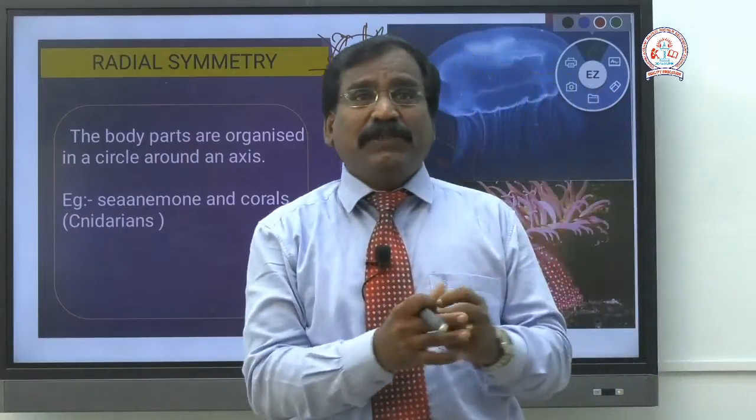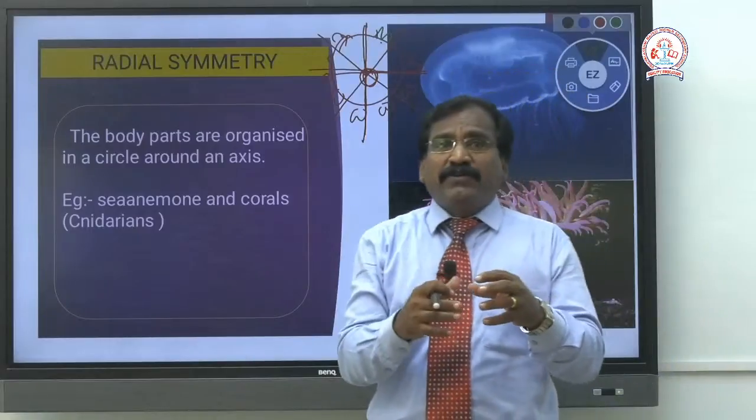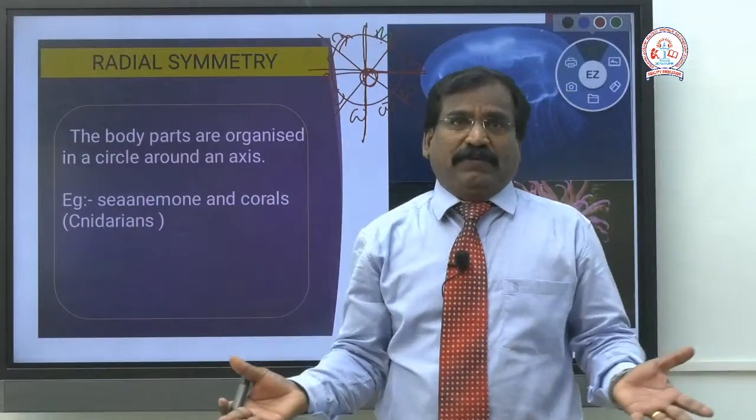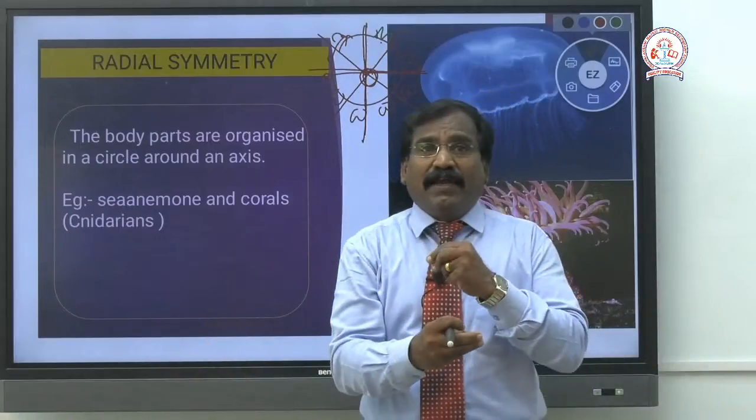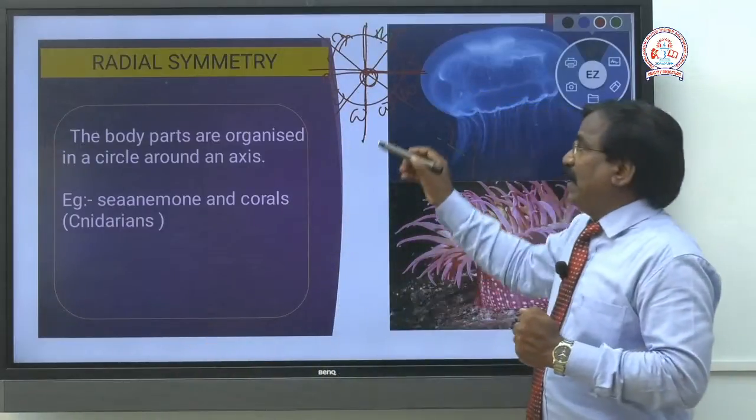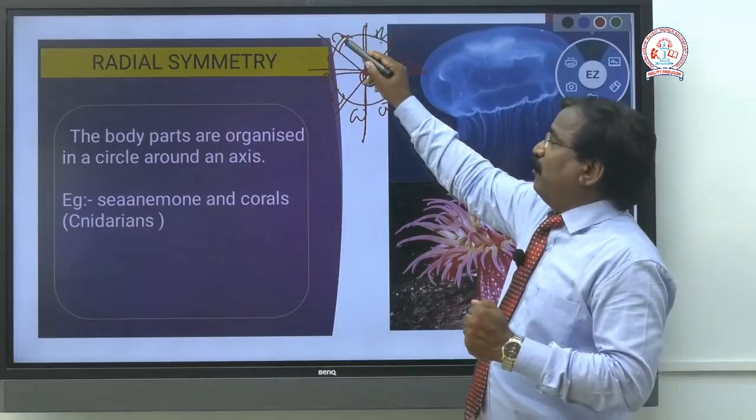What is the condition? The body parts are arranged or organized in a circle around an axis, and they are located around the axis.